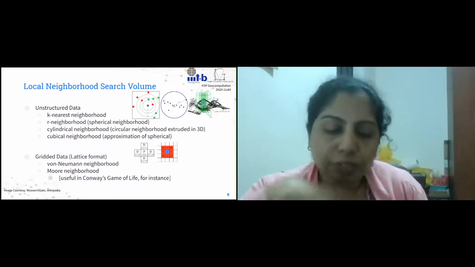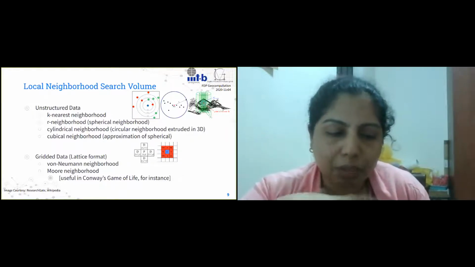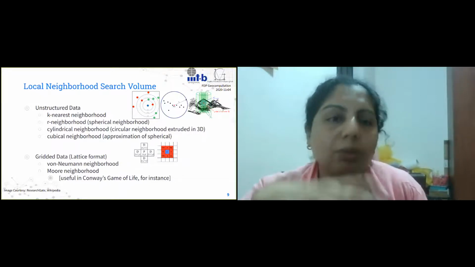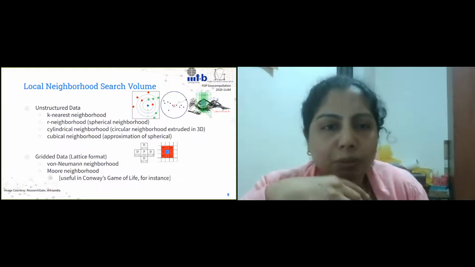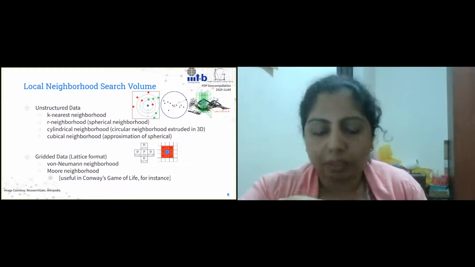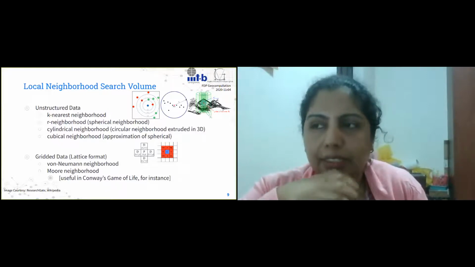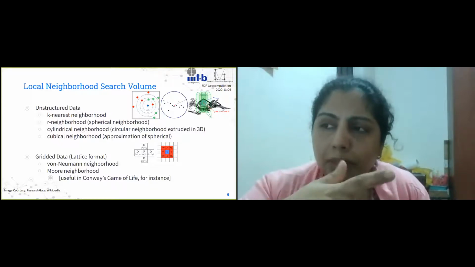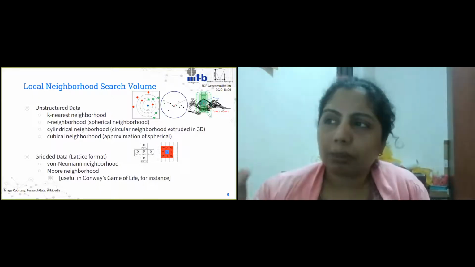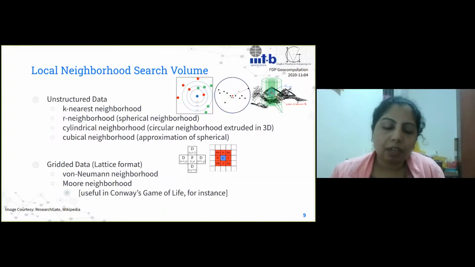Now, before we try to understand how the locality influences a particular point, we need to identify which of the other points are the ones we would call the neighbors of the point that we are interested in. Now, there are several ways of doing it, right? So what I will do now is I'll call this particular operation a search operation. So we are going to find which are the local neighbors.